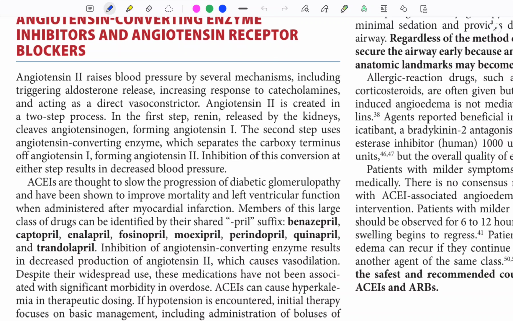Cough will usually resolve in 1 to 4 weeks after the drug is stopped. ARBs are not associated with cough, but they can cause angioedema.